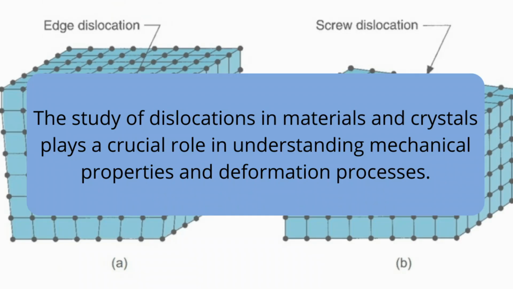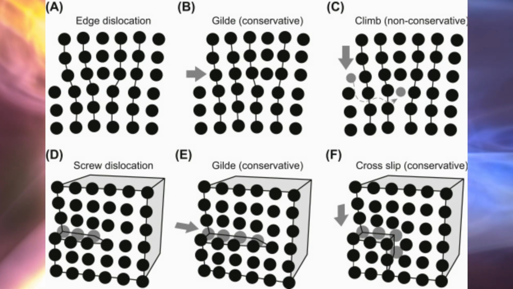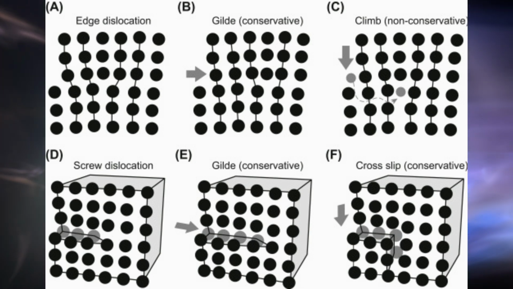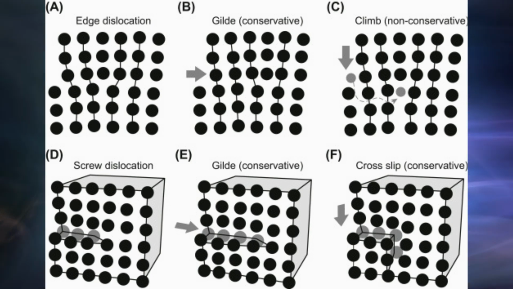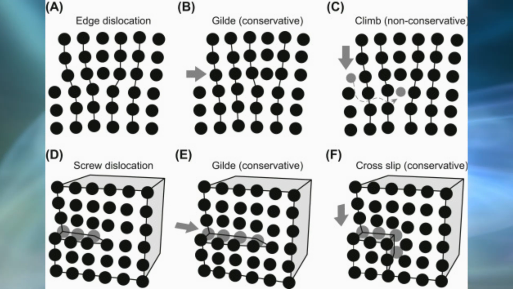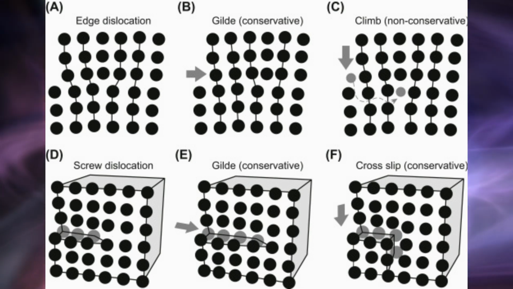Interesting fact: the study of dislocations in materials and crystals plays a crucial role in understanding mechanical properties and deformation processes. Dislocations are defects in the crystal lattice structure of materials that have profound implications for the mechanical properties and deformation behavior of solid materials. The study of dislocations is essential in understanding how crystals respond to external forces, deform under load, and exhibit plasticity.